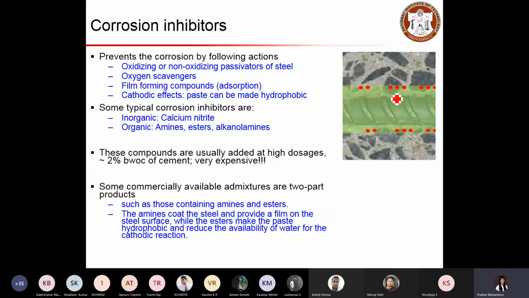Fine. So this passivator layer is basically the protection layer for steel.